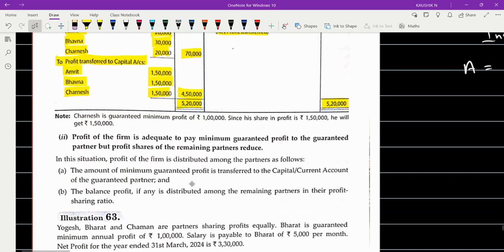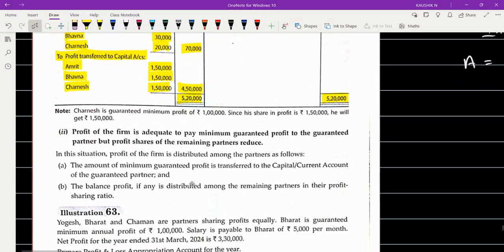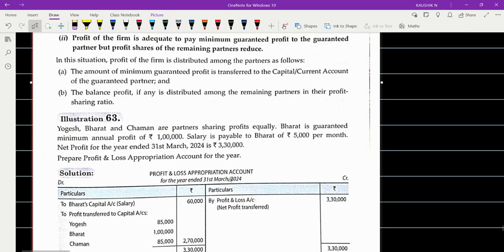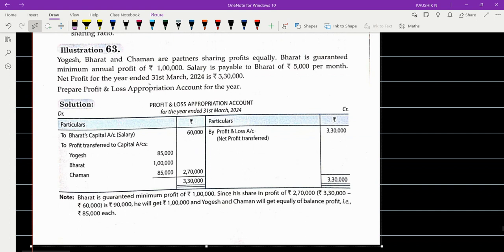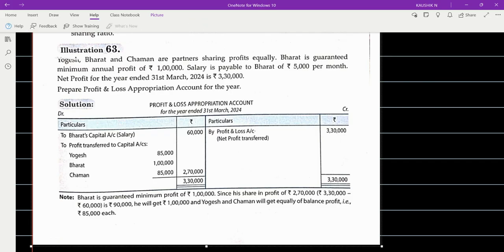Do you want the next problem? Okay. Look at the next problem. The next problem says Yogesh, then Bharat and Chaman. There are three partners in the business. Who are the partners? Yogesh, Bharat, and Chaman.